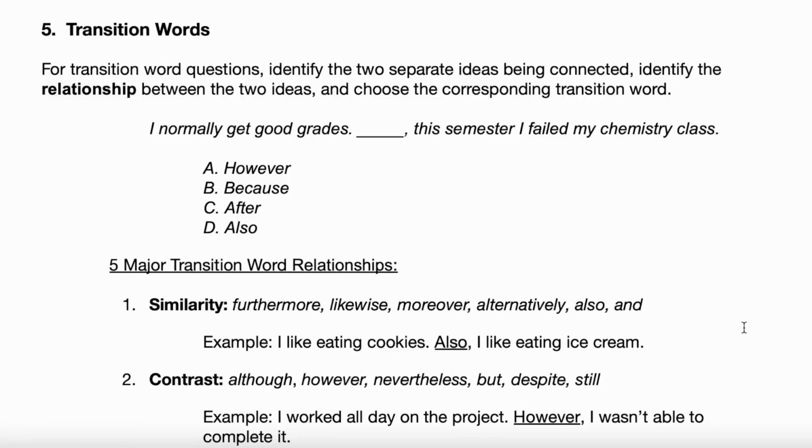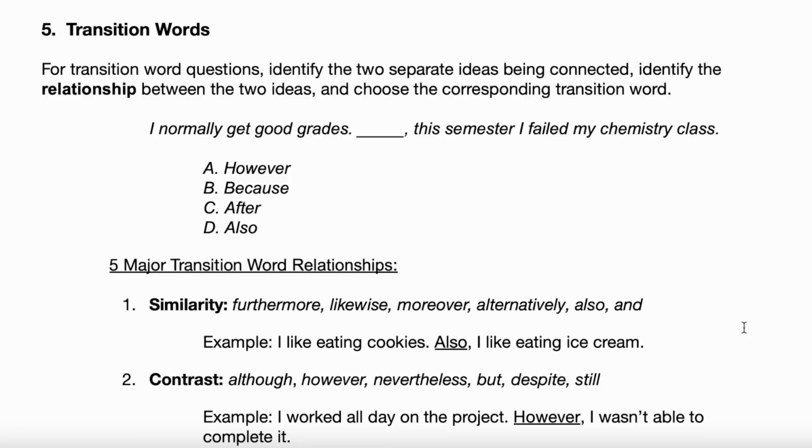Furthermore, likewise, although, however, right? Could be, you'll get familiar with these here as we practice them. So identify the two ideas being related here. That's where you need to start. So the first idea here in this example is, I normally get good grades. Usually I get good grades. Does that idea make some sense? Yes. Okay. And then the second idea here is, this semester I failed my chemistry class.